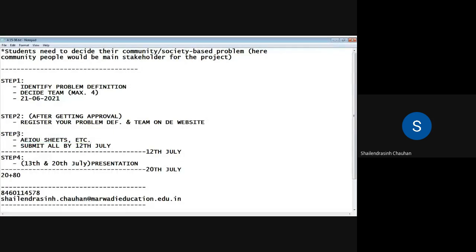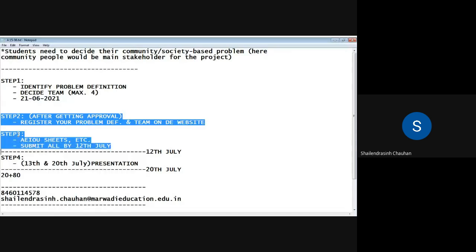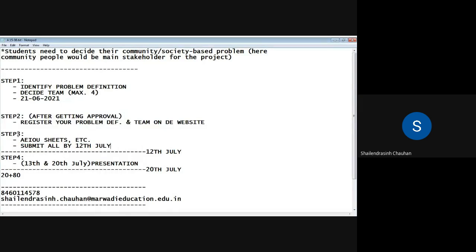Fine, so after getting approval, you can start with step 2, step 3, and you need to submit all those things by 12th of July. So you all need to submit it by 12th of July. And on 13th and 20th of July, you need to present it.